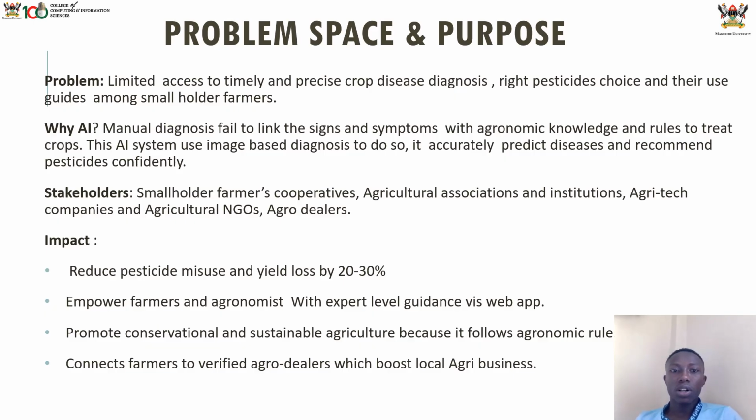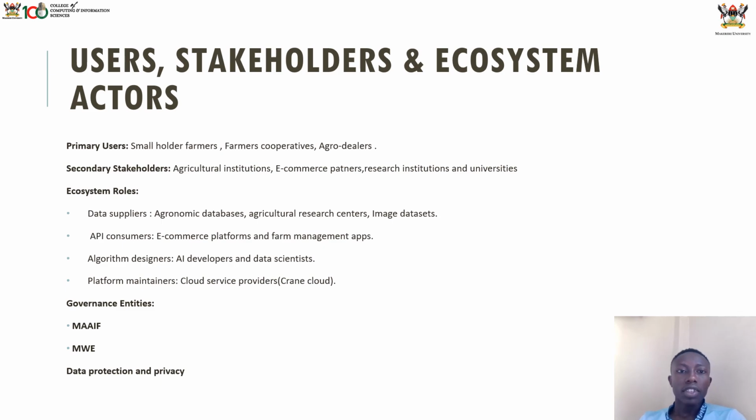So the stakeholders we shall be working with are farmer cooperatives, agriculture associations and institutions, agri-tech companies and agro dealers. The impact is to reduce the misuse of pesticides and to reduce the money that people spend on agronomists and others. The primary users are farmers, of course, farmer cooperatives and agro dealers. Then the secondary stakeholders are agriculture institutions, research institutions, universities, and all that.